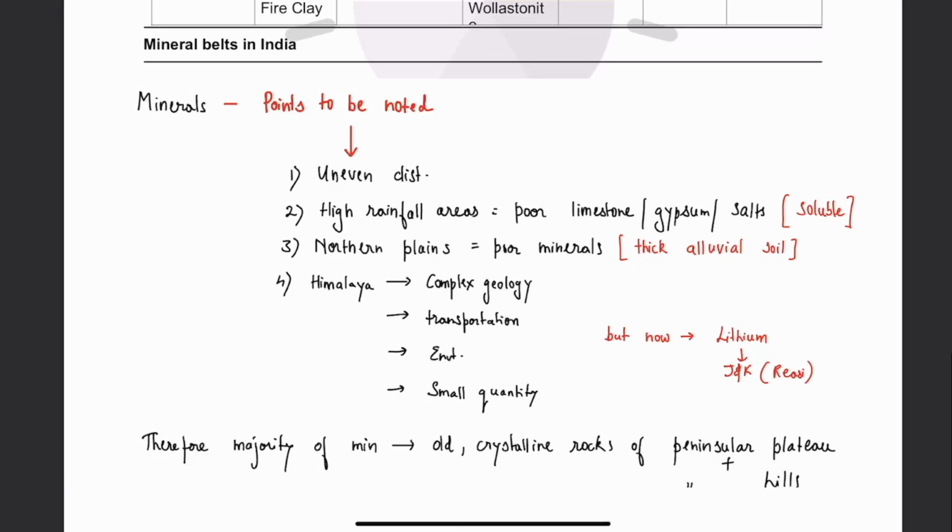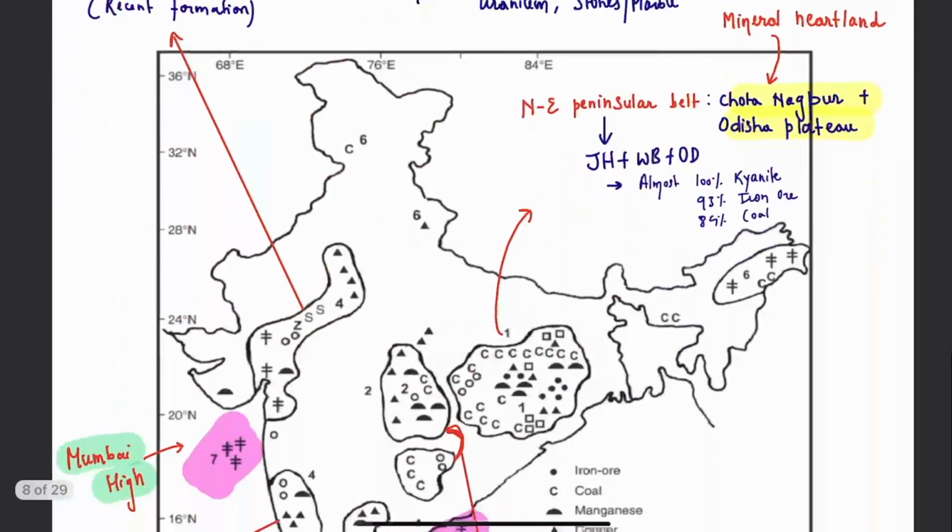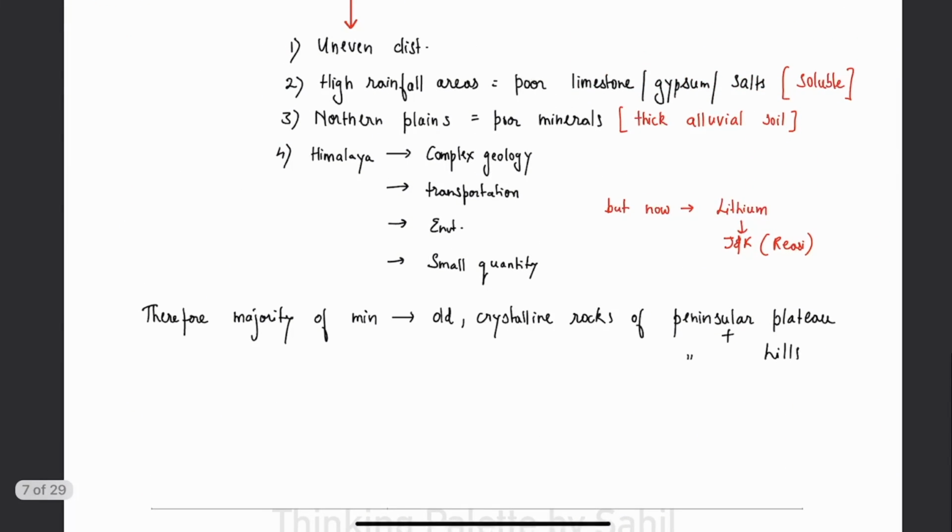Now, let's talk about mineral belts in India. See, there are certain points you should note down before going into this. First of all, there is uneven distribution of minerals in India. There are certain belts where minerals are largely deposited. Secondly, the northern plains are largely poor in minerals. You don't find minerals there. Why? Because there is thick alluvial soil, so accessing minerals is not possible. This alluvial soil does not have a homogeneous structure, therefore ores will not be found here.